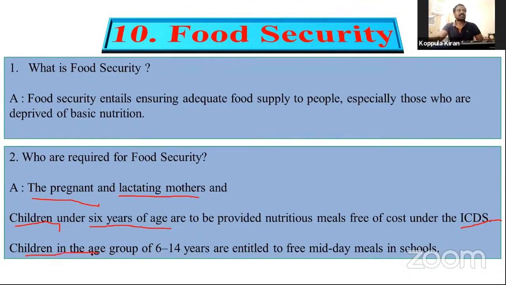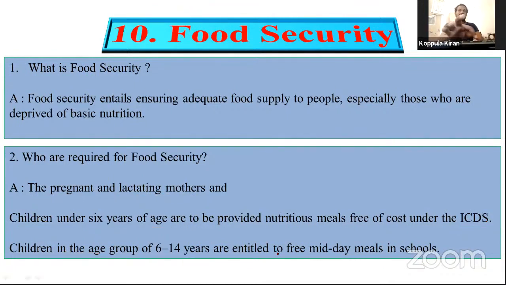Okay, next, children in the age group of 6 to 14. Those below 6 years are not yet able to attend classes. The next group, 6 to 14 years, is entitled to free midday meals. Midday meals are available at school level, for example in our government schools, from first class to 10th class. These students require food security.